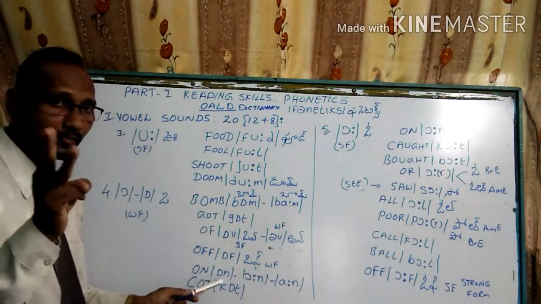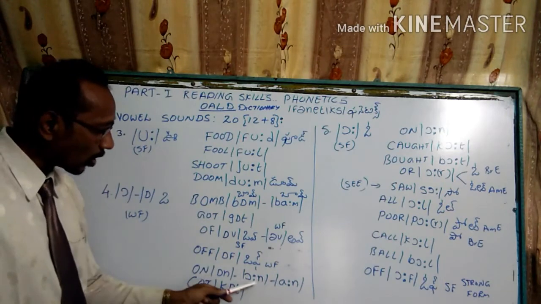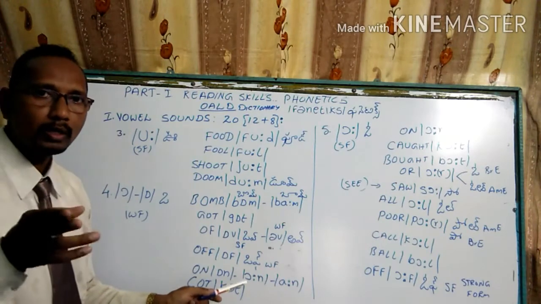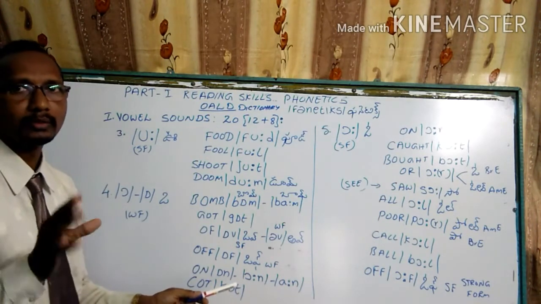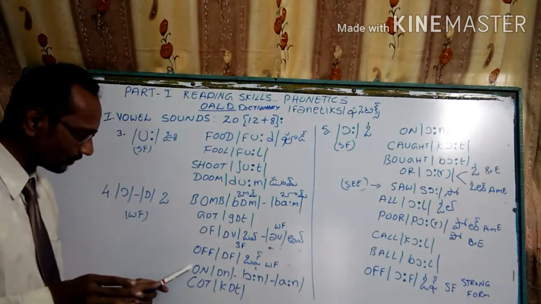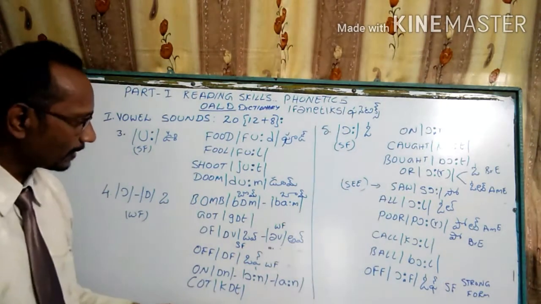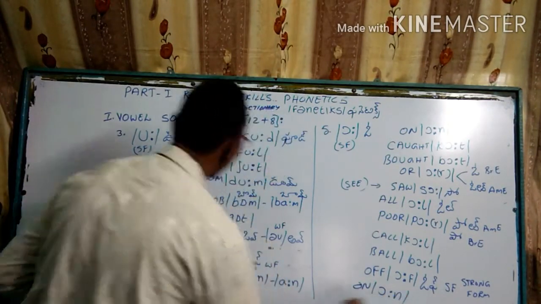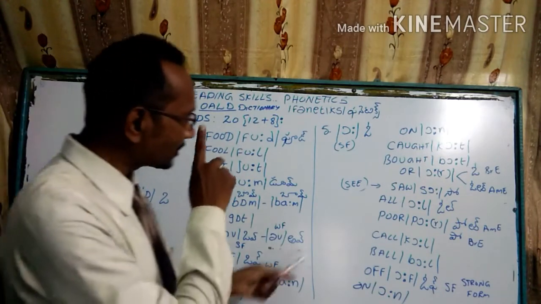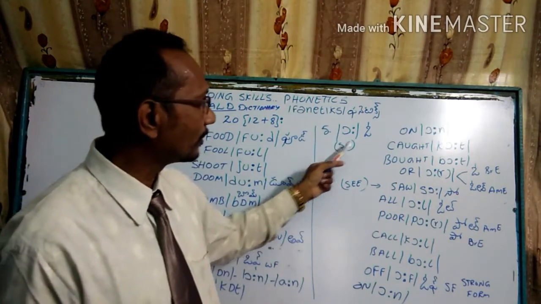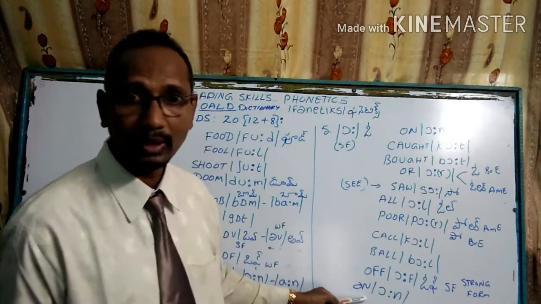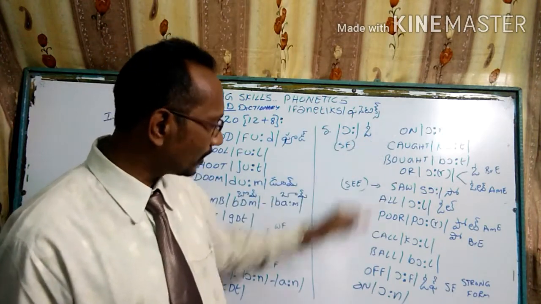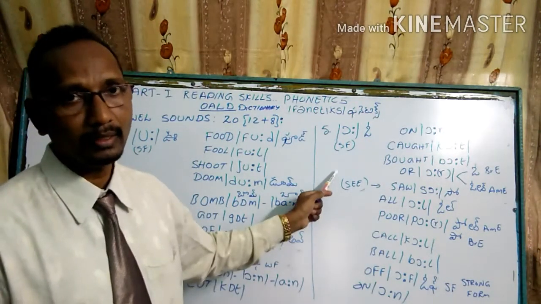ON, we can call this word in three ways. On, switch on, switch on. So there are three sounds for this word ON. COT, caught. Here also ON is applied, on. Coming to this one, O, this is a strong form, on. Again, I have given the same word at the end of the phonetic sound.